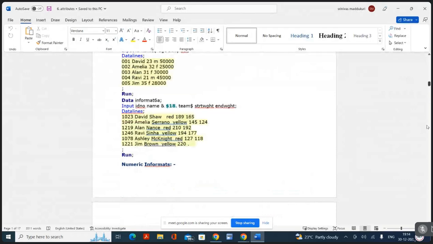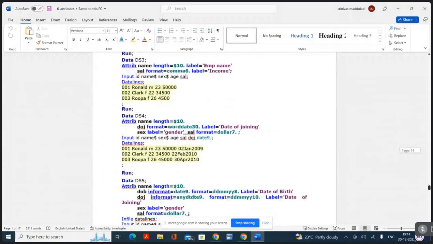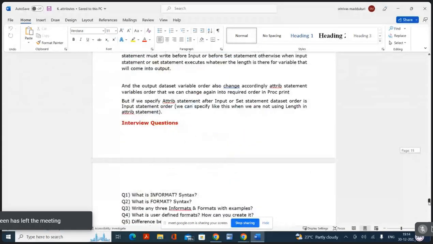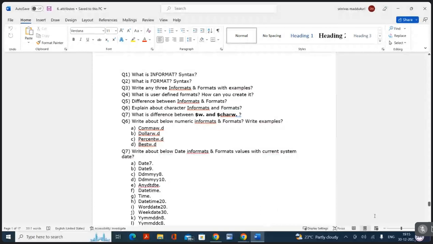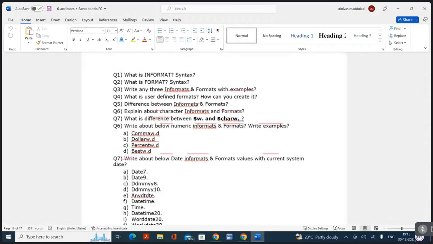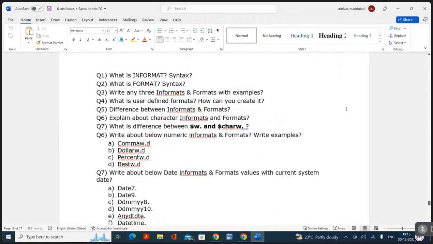In the last class, we completed attributes. If you follow my material, at the end of the topic, we have interview questions. Can you please go through them and tell me what you understood in your own words?